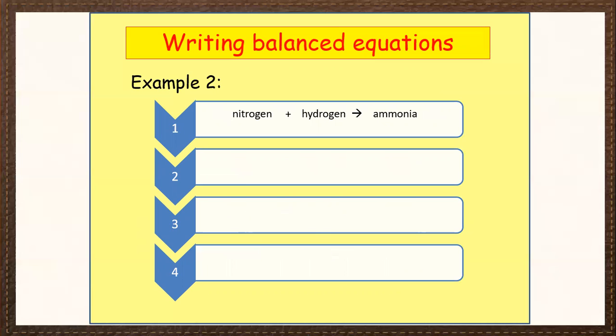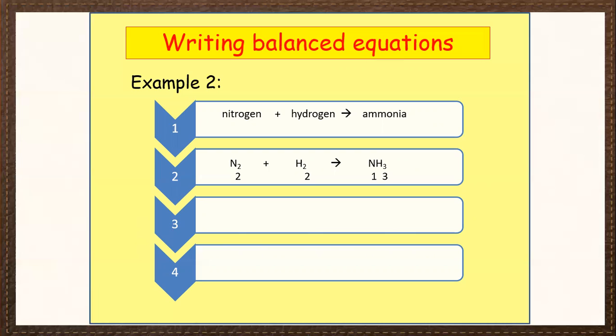Now let's see another example. Nitrogen plus hydrogen gives ammonia. So what is the equation in this? N2 plus H2 gives rise to NH3. There are two nitrogen atoms and two hydrogens in the reactants, and one nitrogen and three hydrogens in the product.